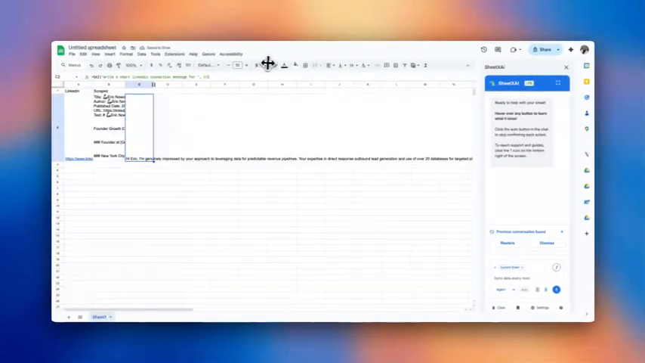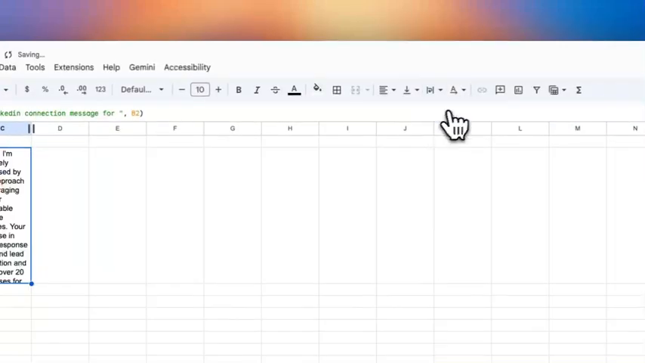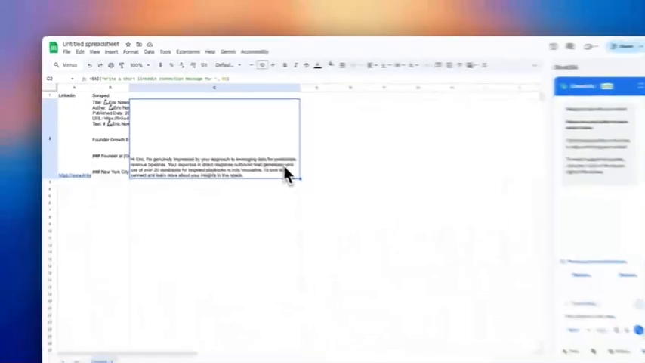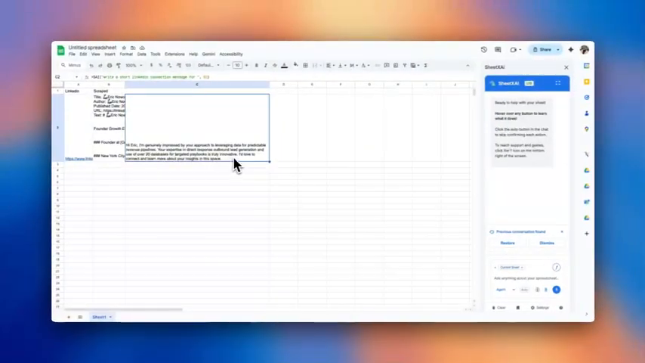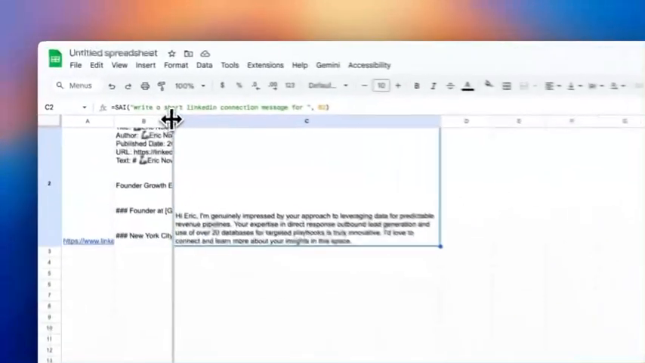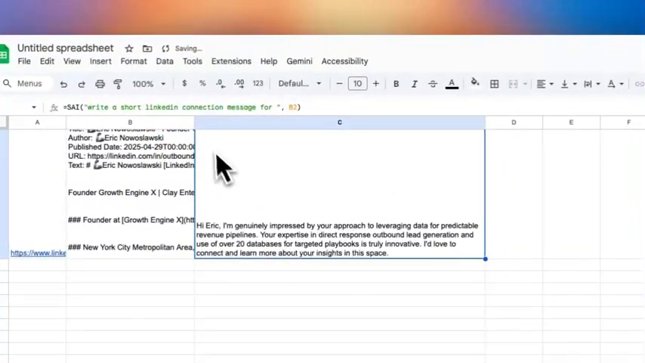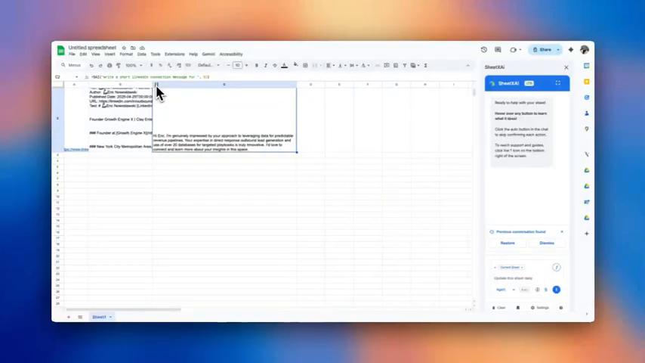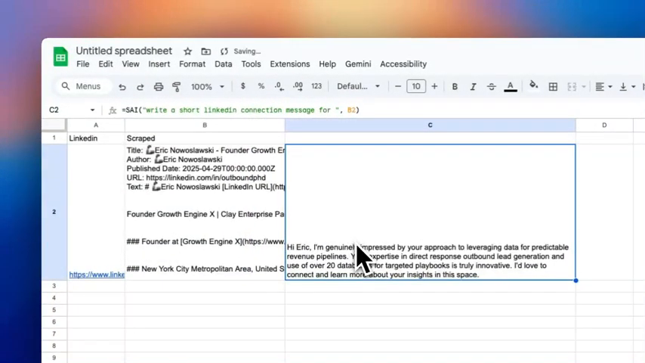Okay, let's see. Let's see what it came up with. Your expertise in direct response, outbound lead generation, and use of over 20 databases for targeted playbooks is truly innovative. Now, this is very basic, right? I'll just be very real. But essentially, if you gave it more data, like write a short LinkedIn connection message, this is what my company does, and we're trying to sell it to this guy, so we're trying to connect, it would be able to do something a lot better, right?